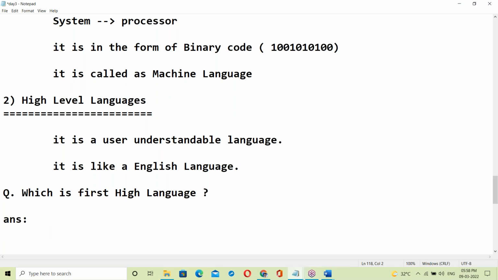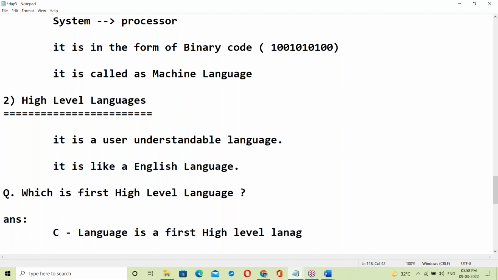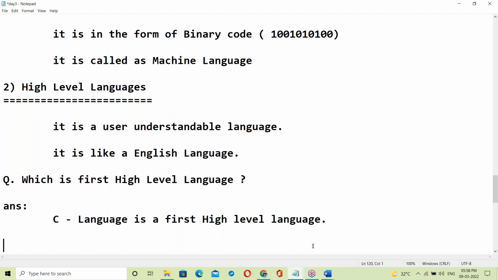Of course, I'll explain, I'm just asking for your idea. Which is the first high level language? C language. Good, thank you for the response. C language is the first high level language. It was developed by, yes, we have developed C language.